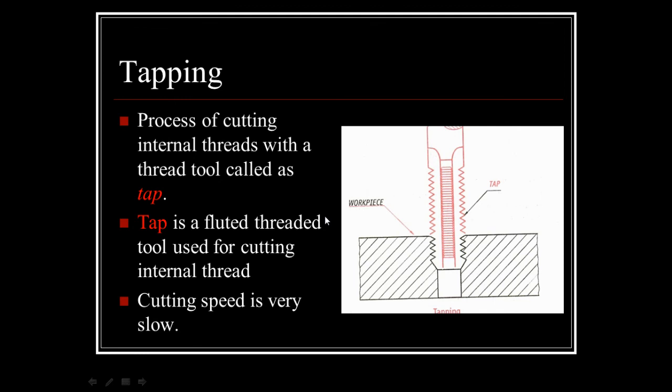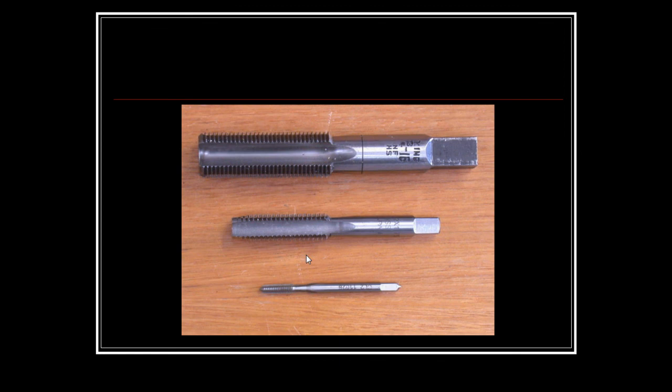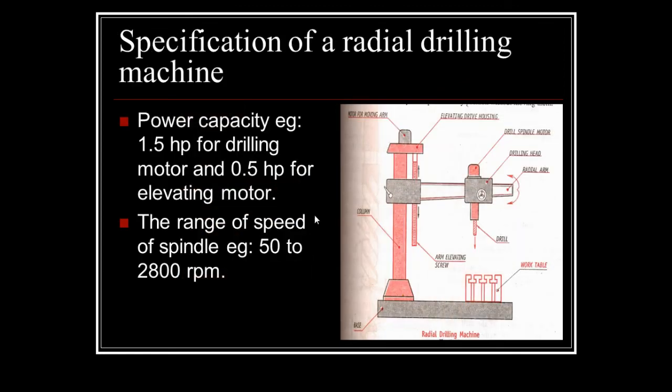The next operation is the tapping operation. Tapping is the process of cutting internal threads with a thread tool called a tap. Now a tap is a fluted threaded tool which is used for cutting internal threads. So if you want to cut internal threads inside the hole, it is called the tapping operation. In this case, the cutting speed is very slow. These are the tapping tools which are used over here.